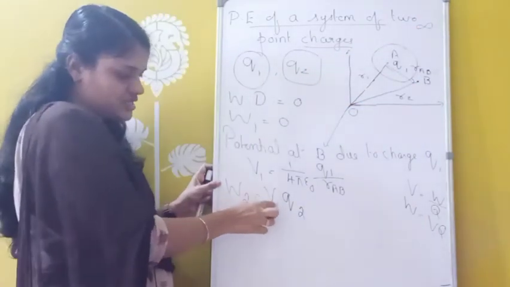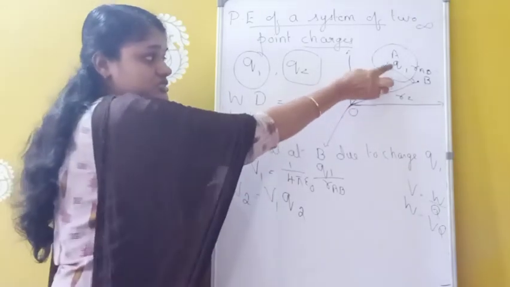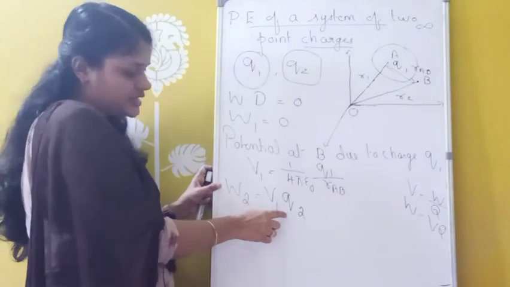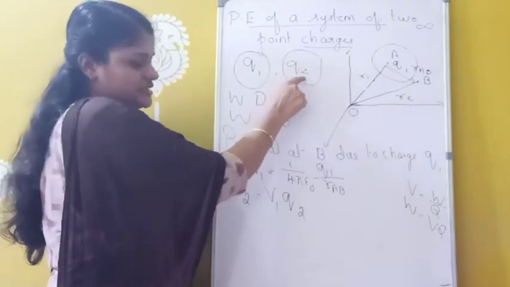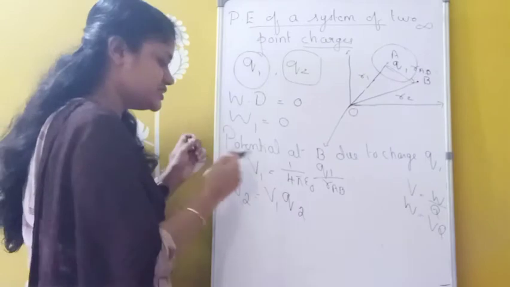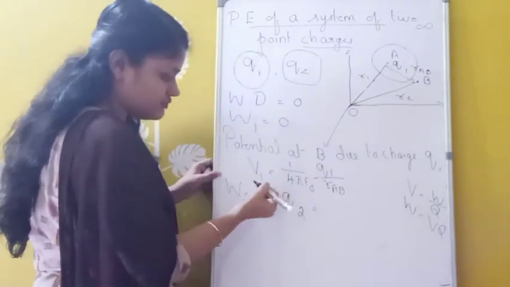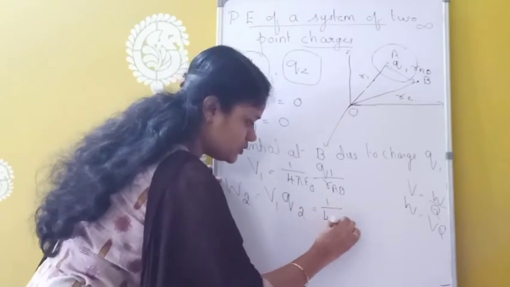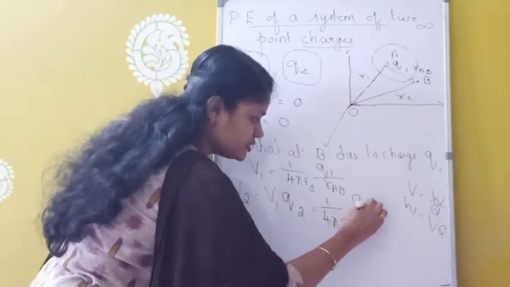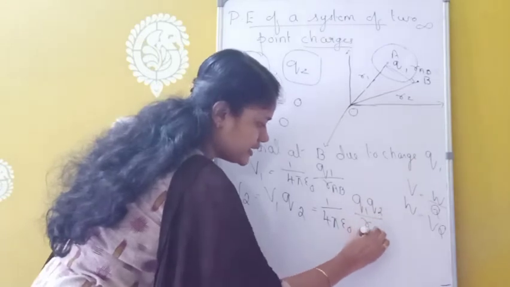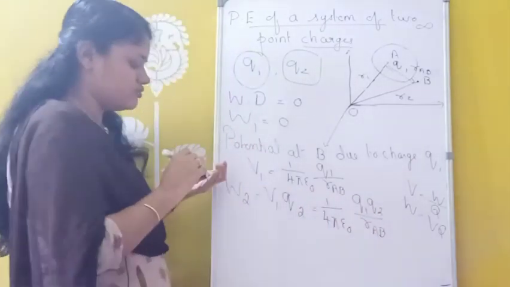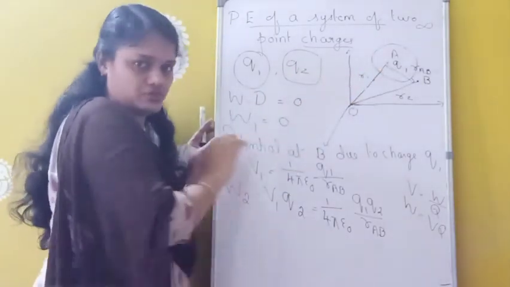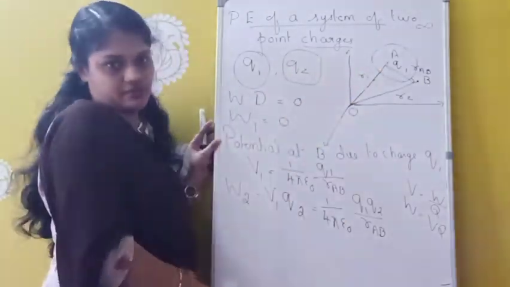W2 equals. V1 is the potential due to which charge? Due to Q1 at this position B. That is taken as V1, into which charge are we bringing? Q2. So V1 into Q2. That is equivalent to 1 by 4 pi epsilon 0 Q1 Q2 by RAB. So this is the work done in bringing the charge Q2 from infinity to this position B. Okay.